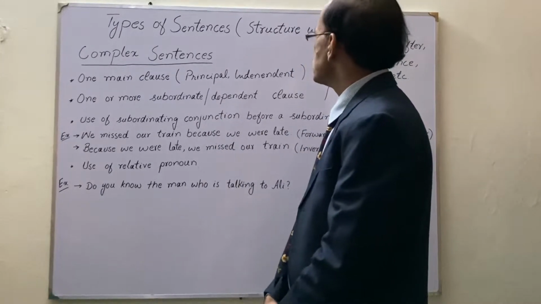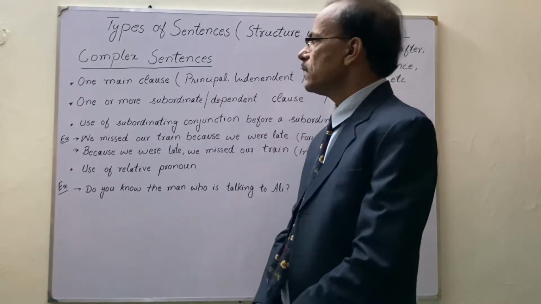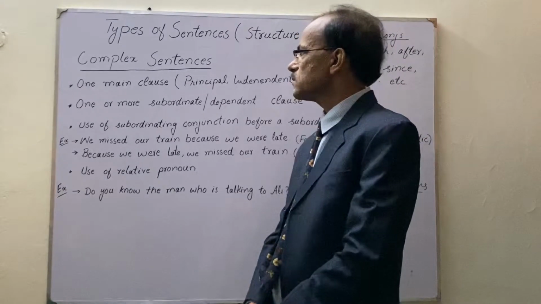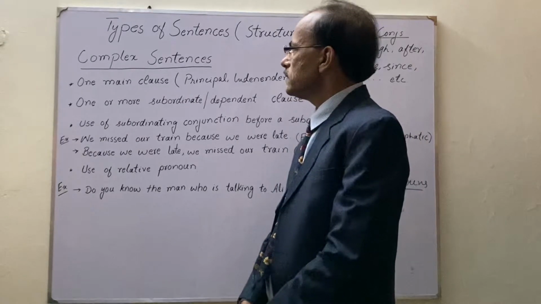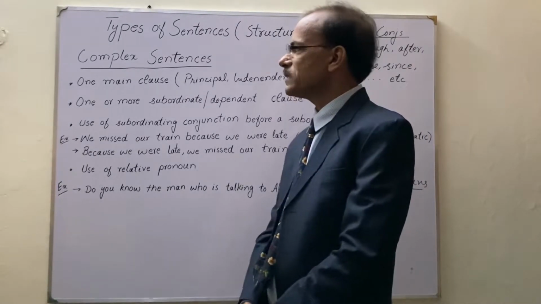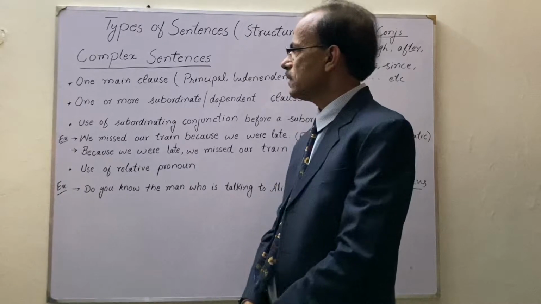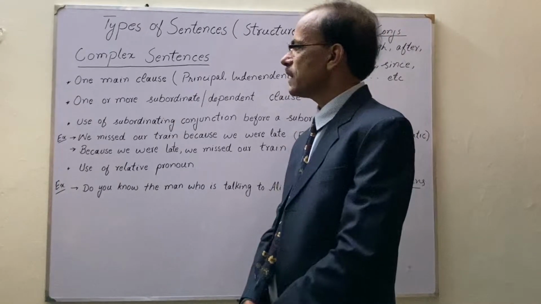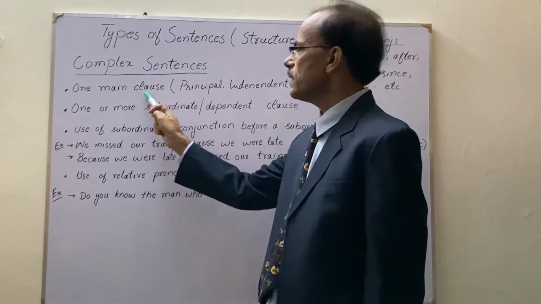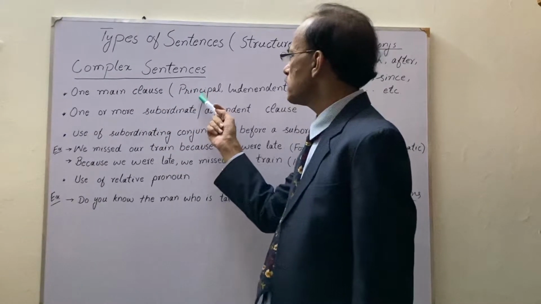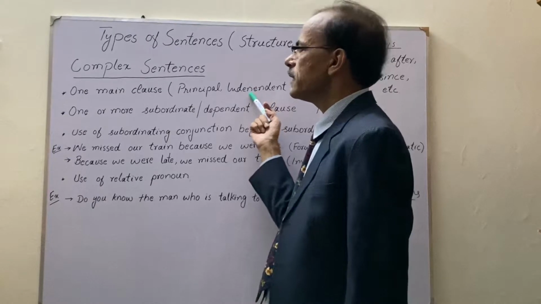Types of sentences, structure wise. Today we are going to discuss complex sentences. The specialty of a complex sentence is that it has one main clause, you may say a principal clause or an independent clause.